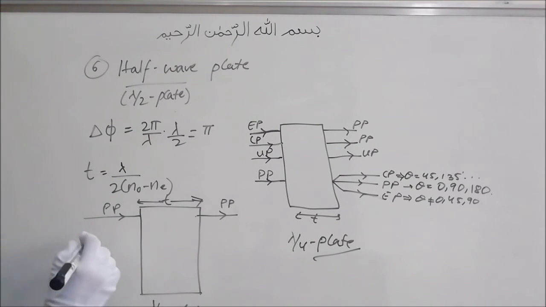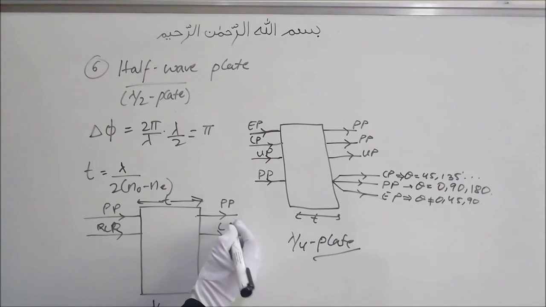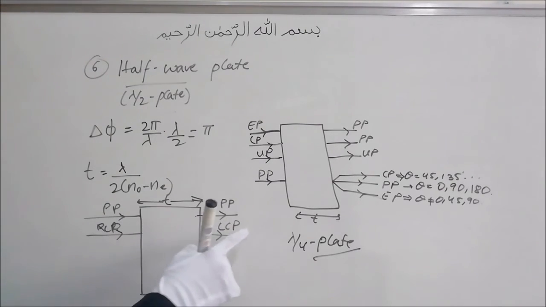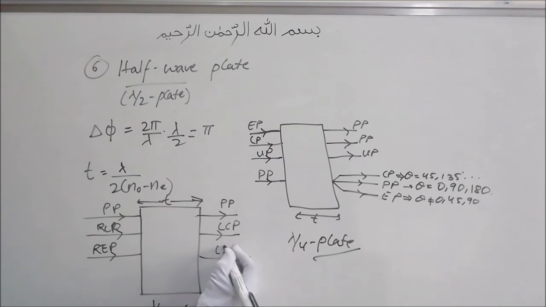If you put right circularly polarized light on this, then it will come out left circularly polarized. And if you put left circularly polarized, then it will come out right circularly polarized. Similarly, if you give it right elliptically polarized, then it will come out as left elliptically polarized.